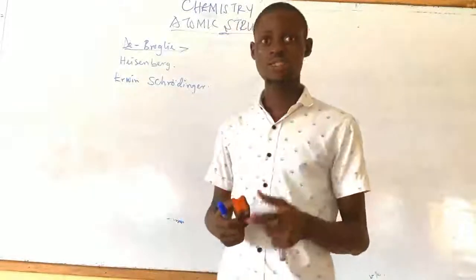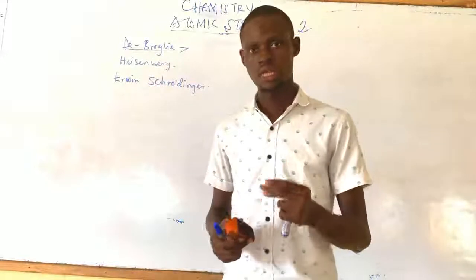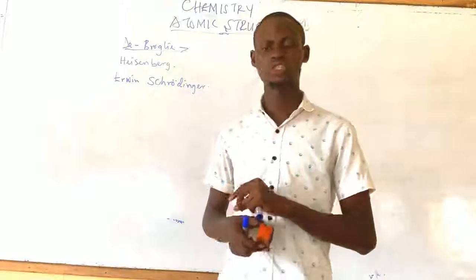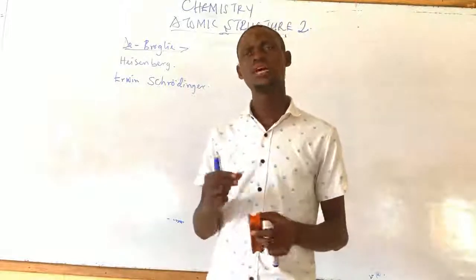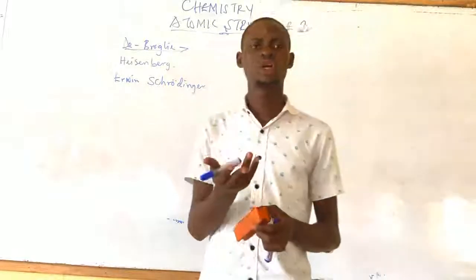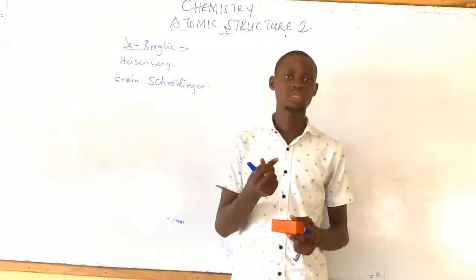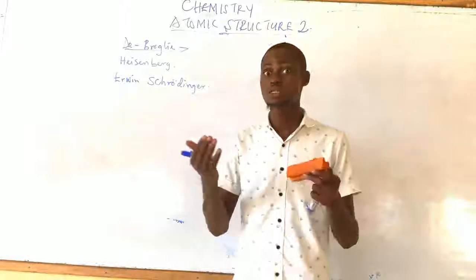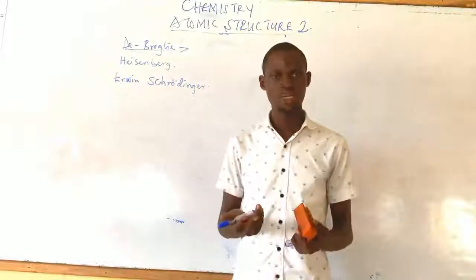Then he tried to calculate the wavelength of an electron using the mass of the electron. How do we do that? Don't forget that the wave nature of light was stated by Max Planck, about how the radiation of light is quantized.